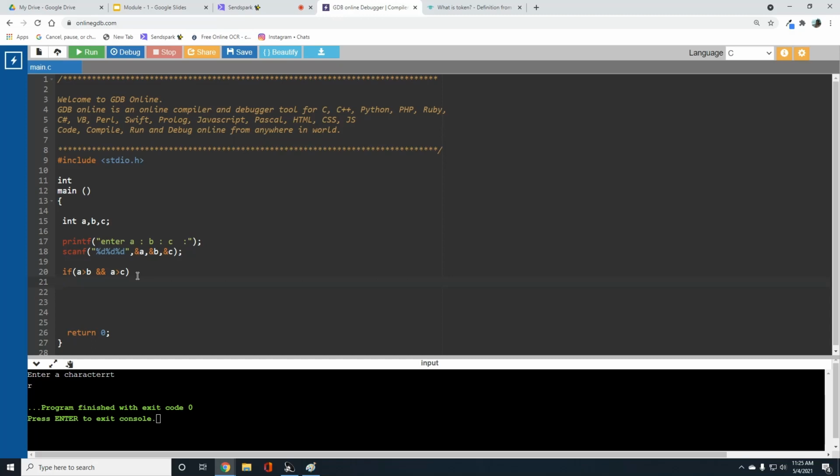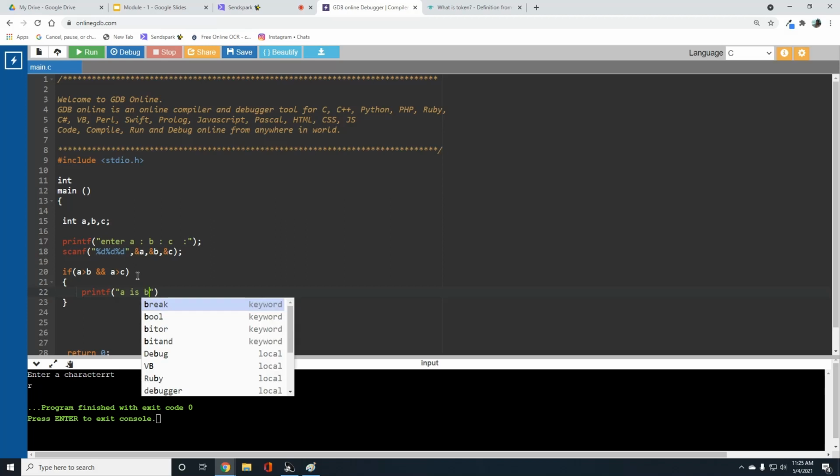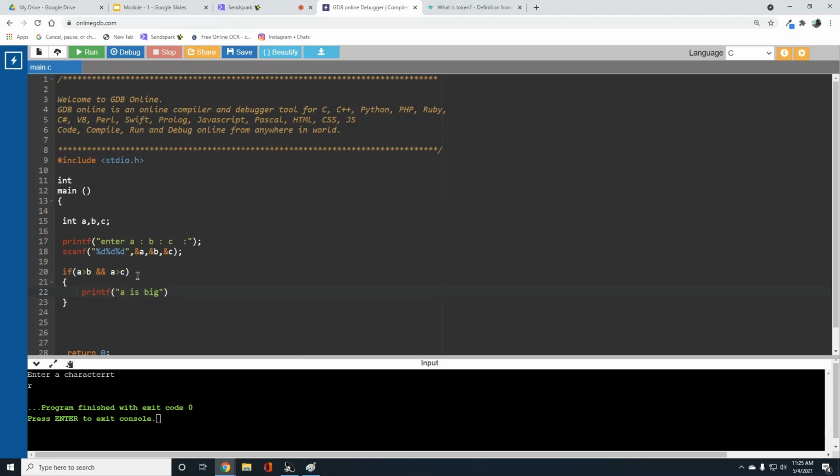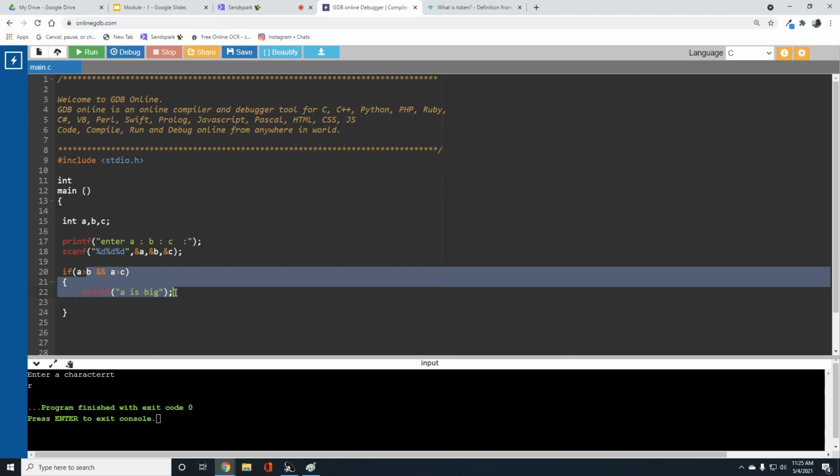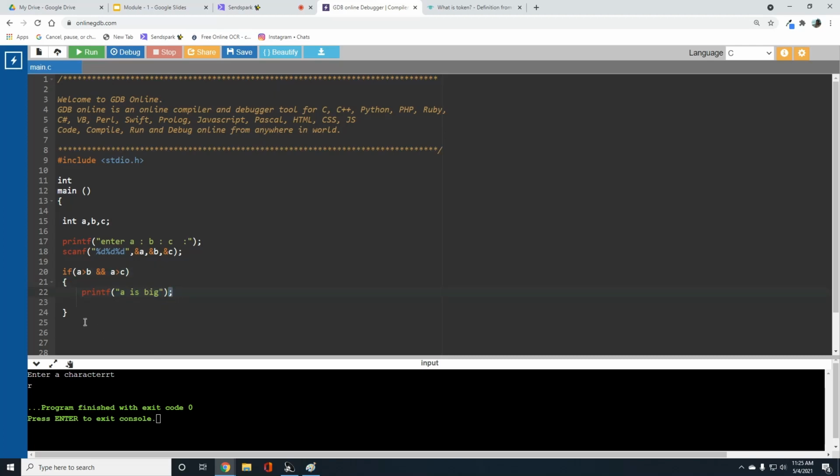If a greater than b, && a greater than c, if the condition is true, I want to print "a is big". The block of the statement is done. Now see, if the statement is true, I want to end this line here. That's why I placed the semicolon here.